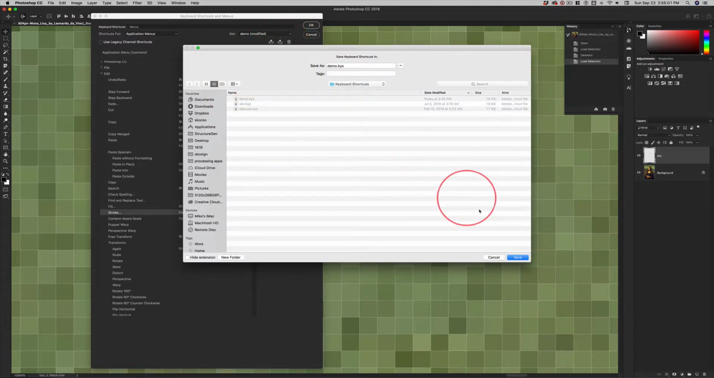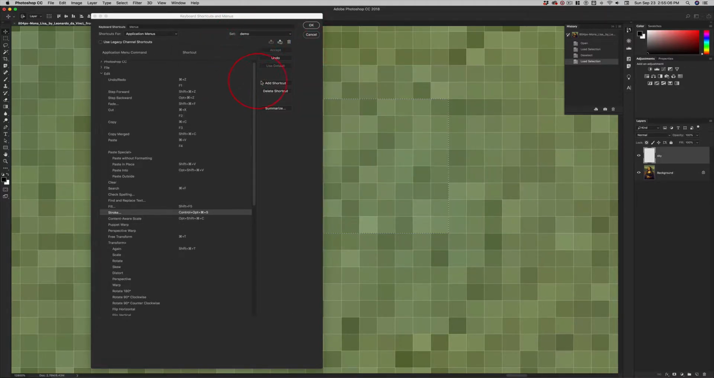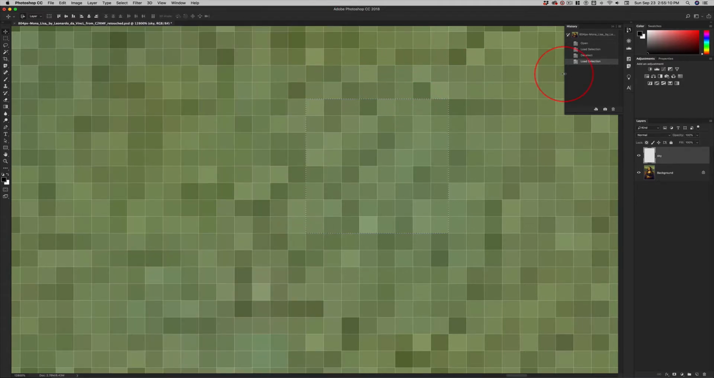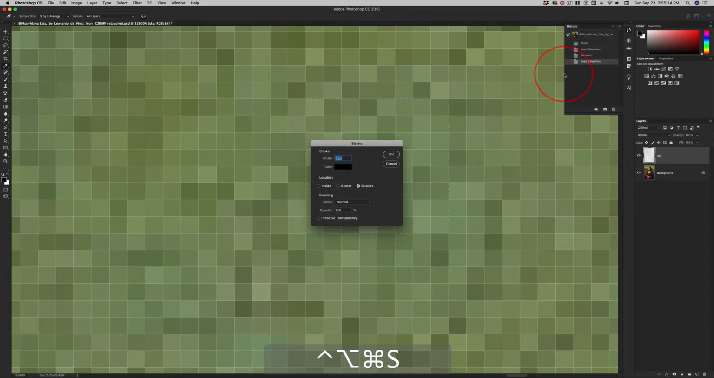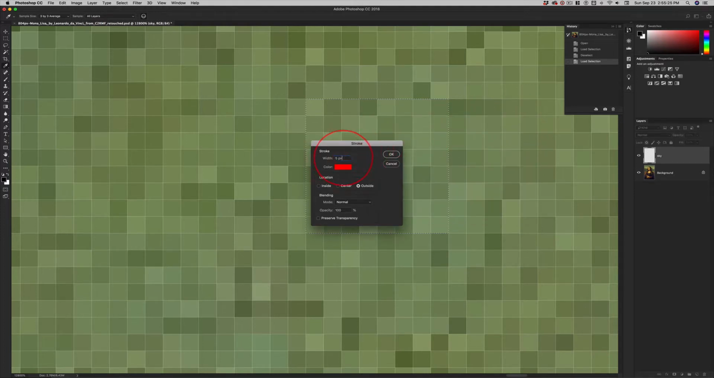And click on whatever you named your file and replace it. And it's part of our repertoire now. So now out here, I can do my keyboard shortcut, my Control Option Command S, and I have a whole bunch of shortcuts with Control Option Command. And let's say we want to add a 1 pixel stroke and we want it bright red and make this 1 pixel. And we want it not inside, not in the center. We want it on the outside.